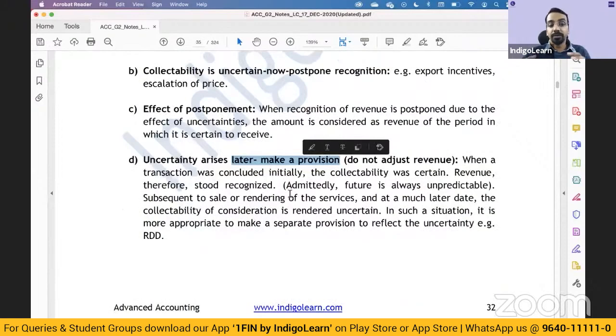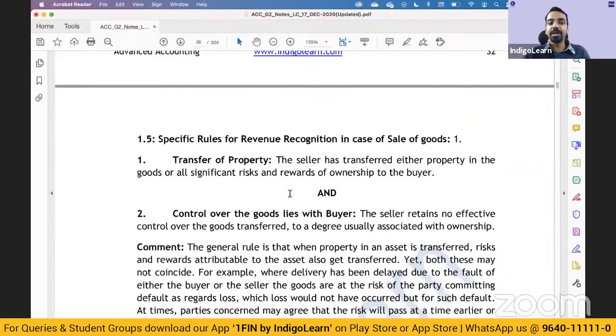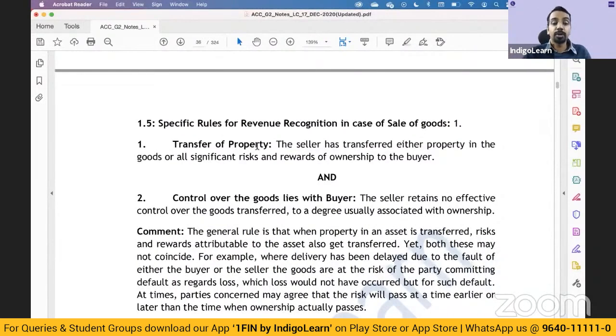Okay, now we'll come to specific aspects of sale of goods, services, and other aspects relating to dividend, royalties, interest, and all those things. But for sale of goods, there has to be transfer of property. That is, the seller has either transferred the property, or all significant risk and rewards of ownership have been transferred to the buyer.